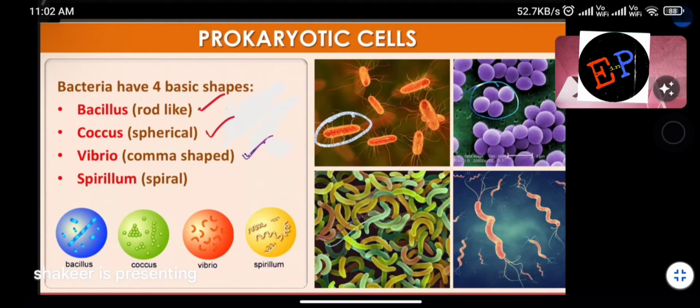Here you are seeing this comma shaped bacteria, and spirillum, which is spiral. Here you are seeing a spiral shaped bacteria. They are just like springs. So these are the four shapes of bacteria: bacillus, coccus, vibrio, and spirillum. Bacillus rod shaped, coccus spherical shaped, vibrio comma shaped, spirillum spiral shaped.